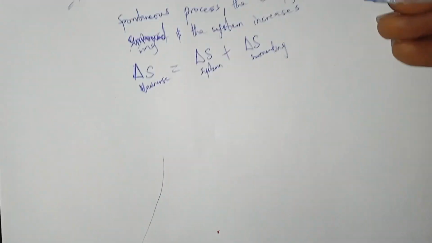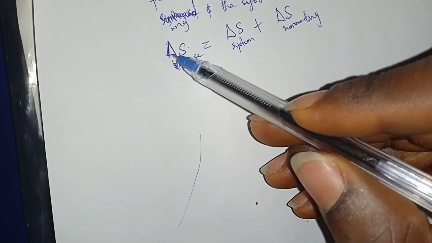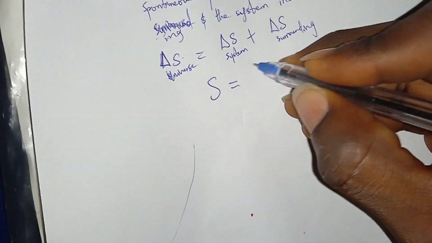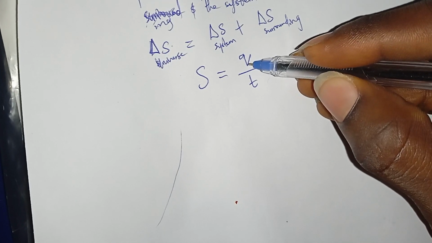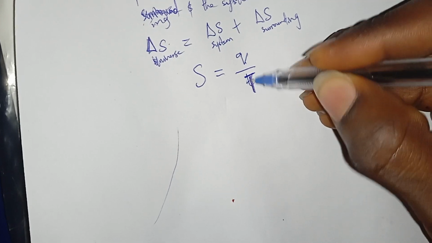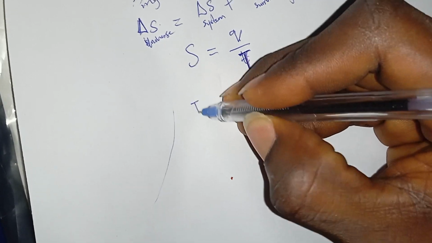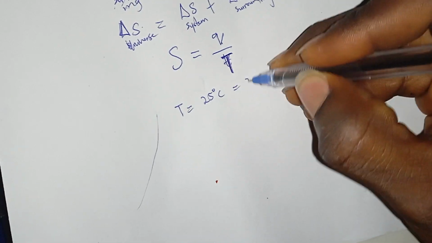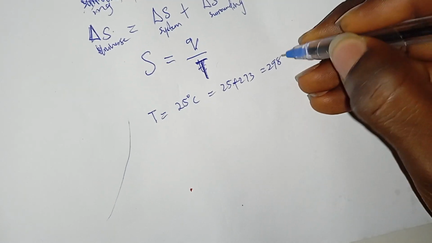You need to know that entropy is represented with S. Delta S means change in entropy, and it is a state function. The unit of entropy is Q over T, where Q stands for heat absorbed or heat released, over temperature T. If temperature is not given to you, you take T as 25 degrees Celsius, which is 25 plus 273, equal to 298 Kelvin.